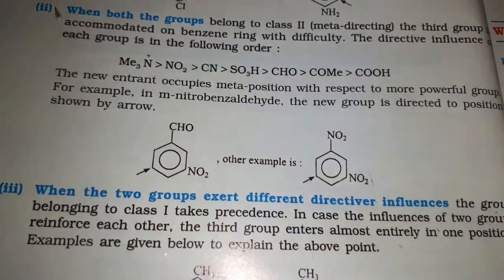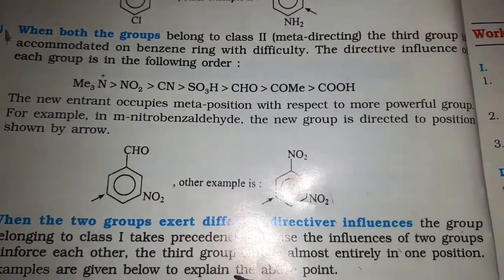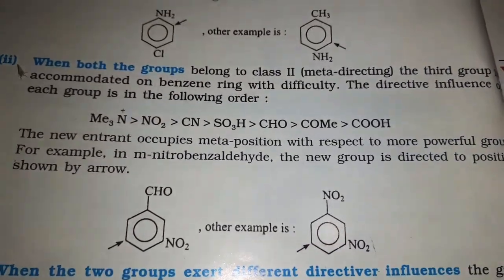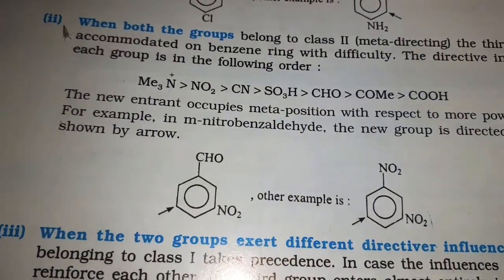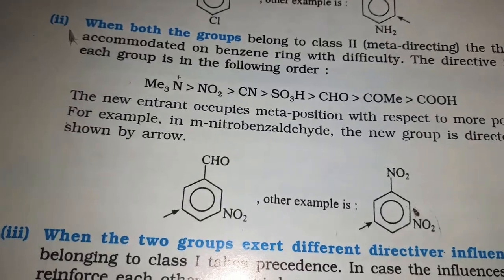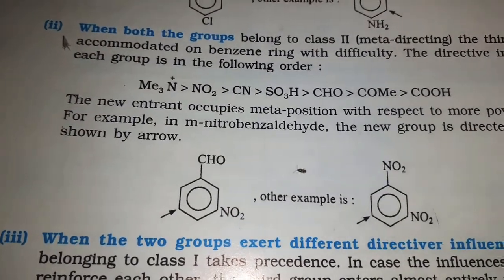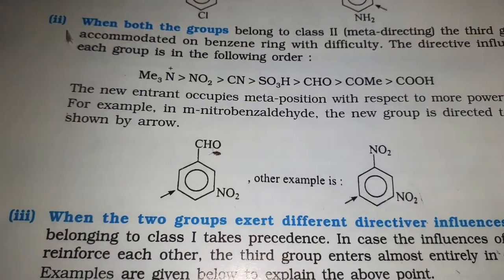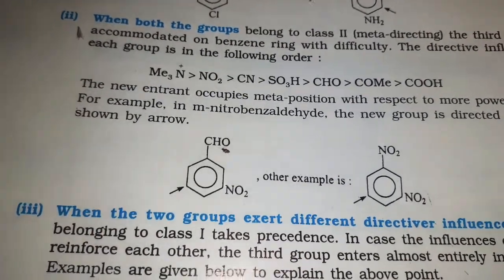Next, when the two groups exert different directive influences. In the first case we discussed substituents which are ortho-para directing. In the second case we discussed substituents which are meta directing. This is the third case. Two substituents are already present on the benzene ring, and we are discussing the third substituent.